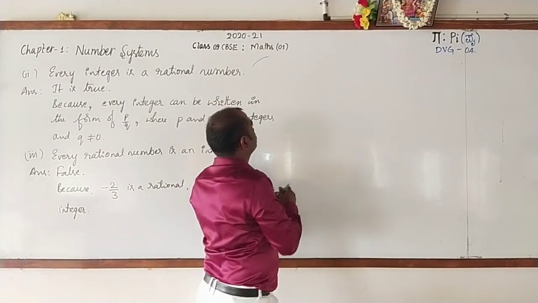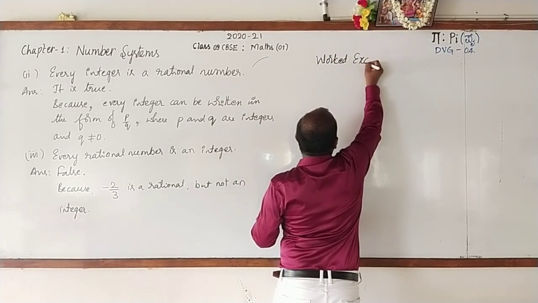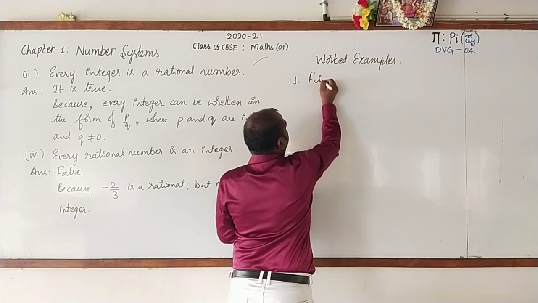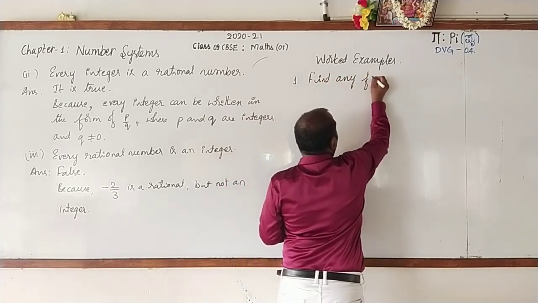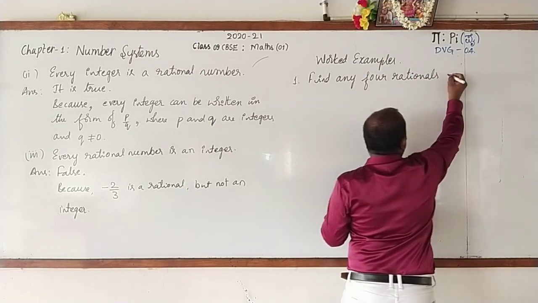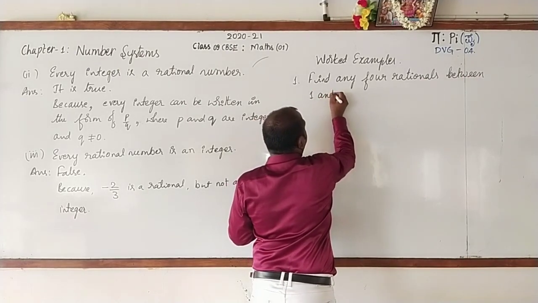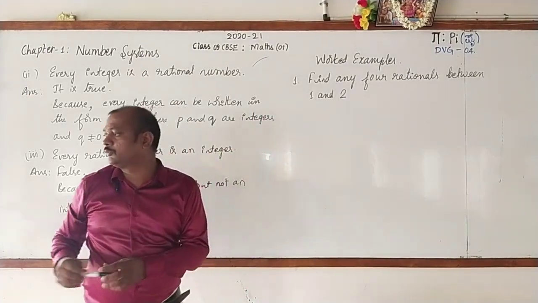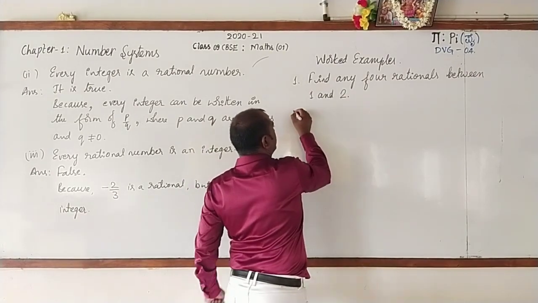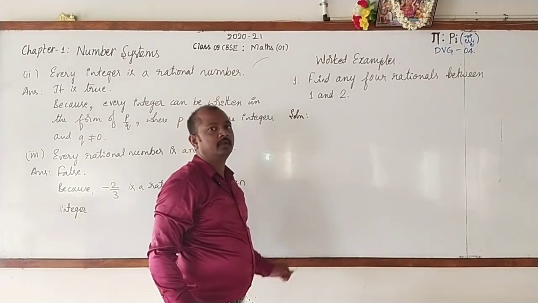Second, just write worked examples. In that first one: find any 4 rationals between 1 and 2. Find any 4 rationals between 1 and 2. Let us go for finding them. Now you stop writing and look at them.